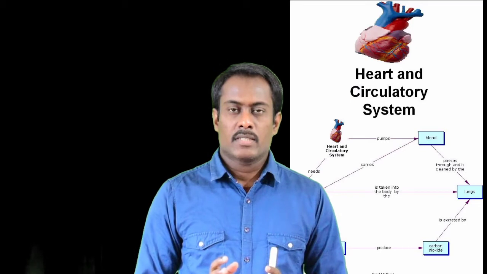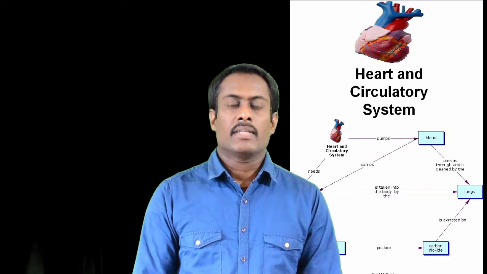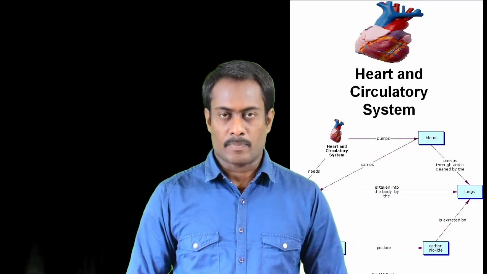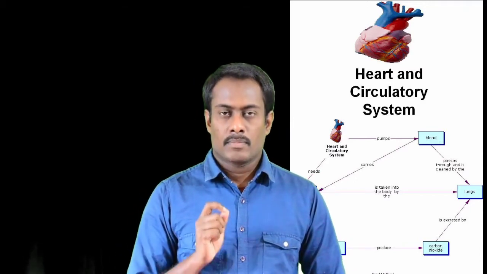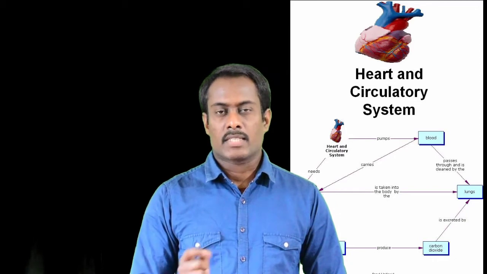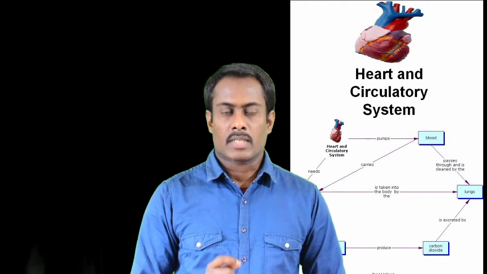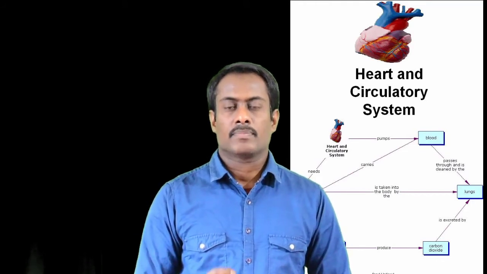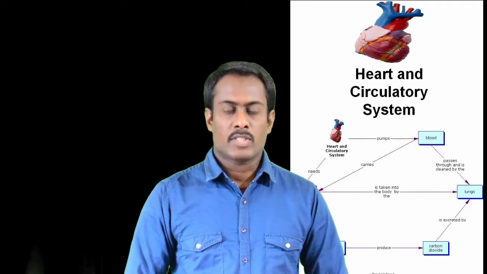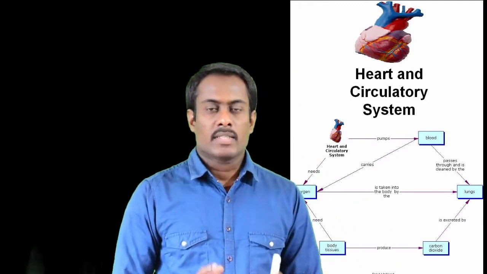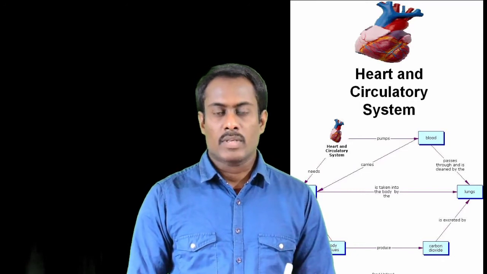The transportation is carried out not only by the blood, but by a system called the circulatory system. The main organs of the circulatory system are the heart, which acts as a pumping system, the blood, which is the circulating fluid, and the blood vessels. These are the main components of the circulatory system. Let us see what things are circulated through the blood and how it works.